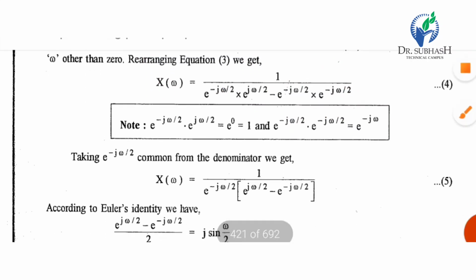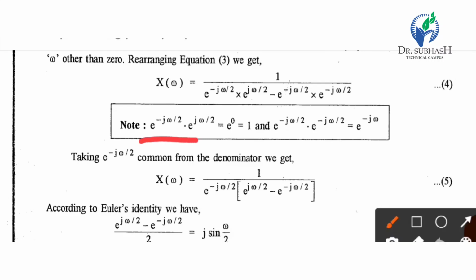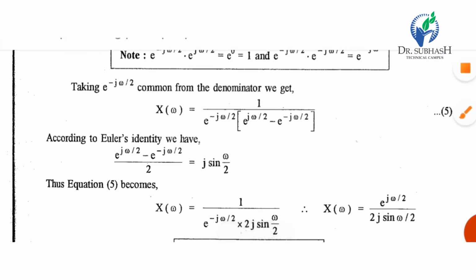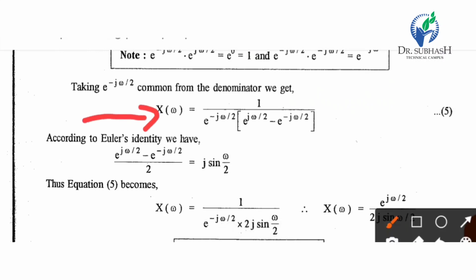So now e raised to minus j omega by 2 multiplied by e raised to plus j omega by 2 equal to e raised to 0, so it becomes 1. So we put 1 as this, and e raised to minus j omega by 2 multiplied by e raised to minus j omega by 2 equal to e raised to minus j omega. So we use this in the equation. Now taking e raised to minus j omega by 2 as common in the denominator, X of omega becomes 1 upon e raised to minus j omega by 2 in bracket, e raised to j omega by 2 minus e raised to minus j omega by 2.